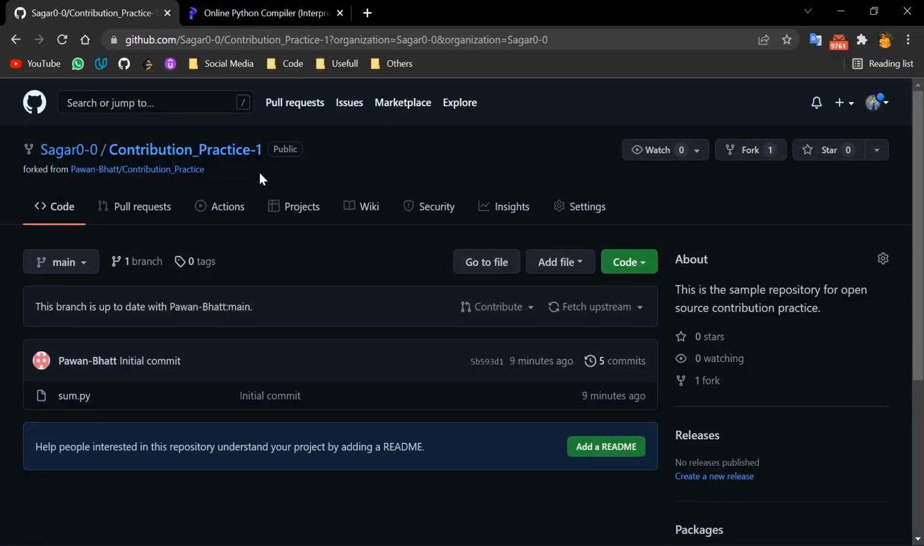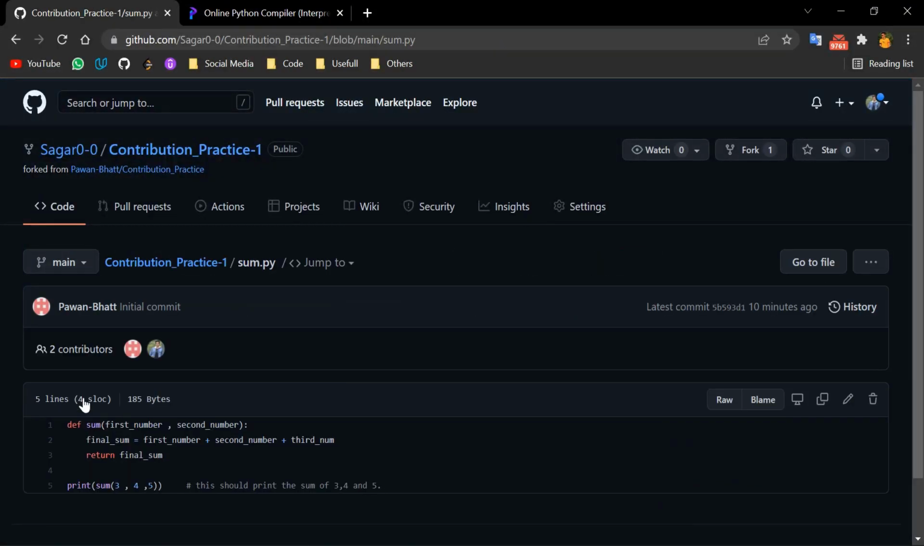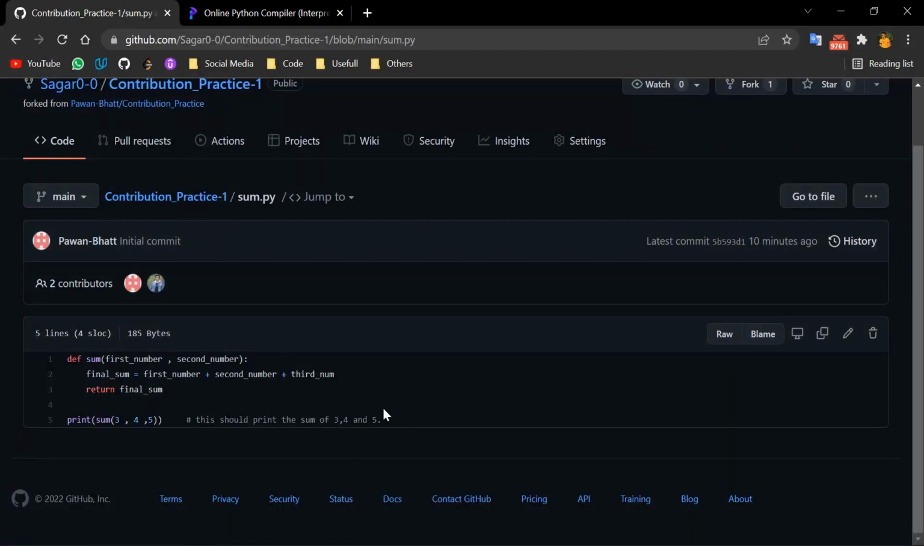Before contributing, we have to use the stuff that is there in the repository, because that's how we are going to know about the issues or anything else in the project. So in there, as you can see, we have only one file, that is sum.py. This is a basic Python program to find the sum of 3 numbers. We used Python for our example because it is very similar to pseudocode, so it will be easier to understand for everyone.